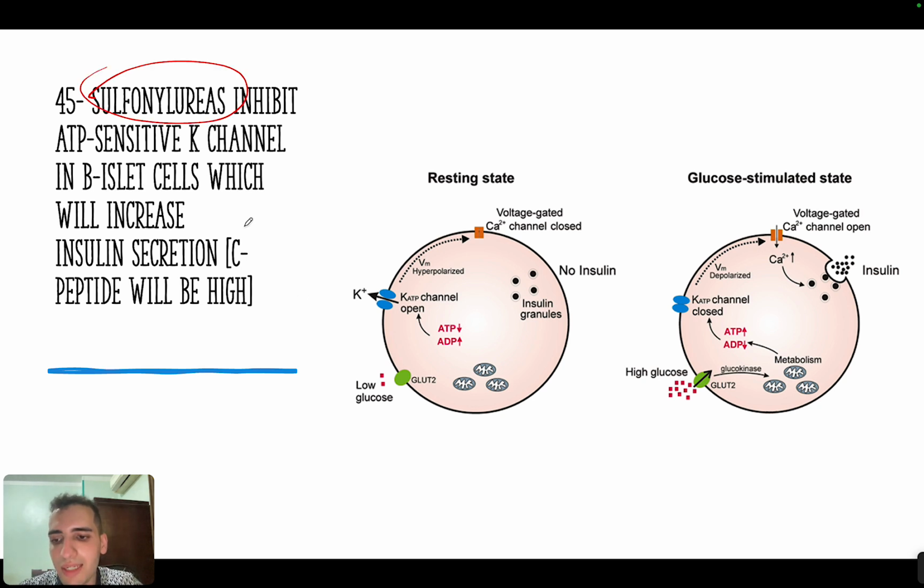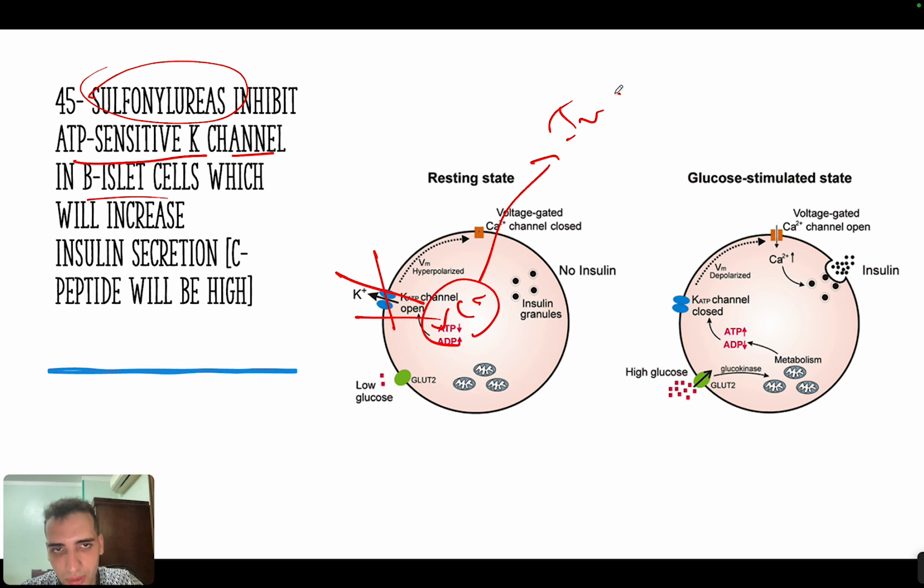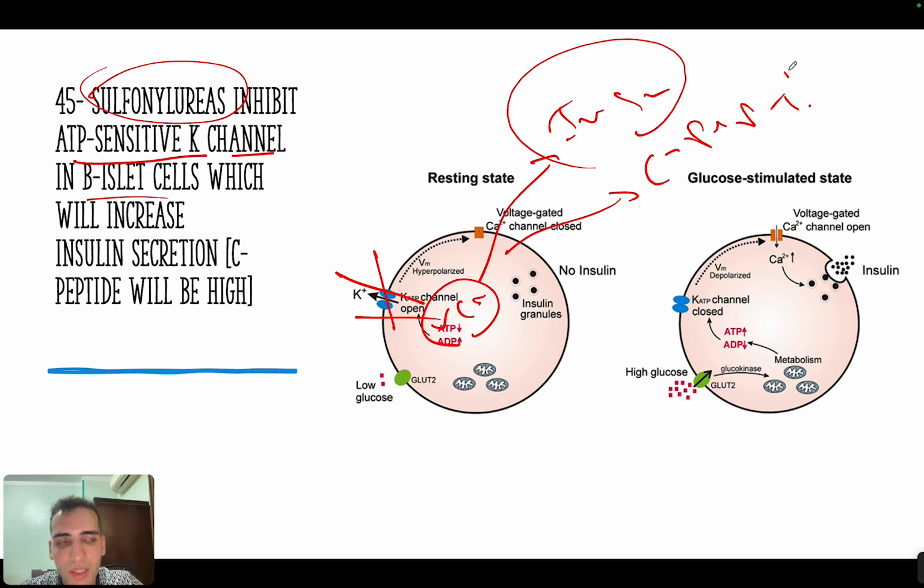Sulfonylurea, on the other hand, is another diabetic drug. It will inhibit something called the ATP-sensitive potassium channel in the beta cells, and when they inhibit it, they will increase calcium in this cell, and they will increase insulin secretion, okay? So this is how they increase insulin secretion. Now when they increase insulin secretion, they will also increase something called the C-peptide, which is usually secreted along with insulin, okay?